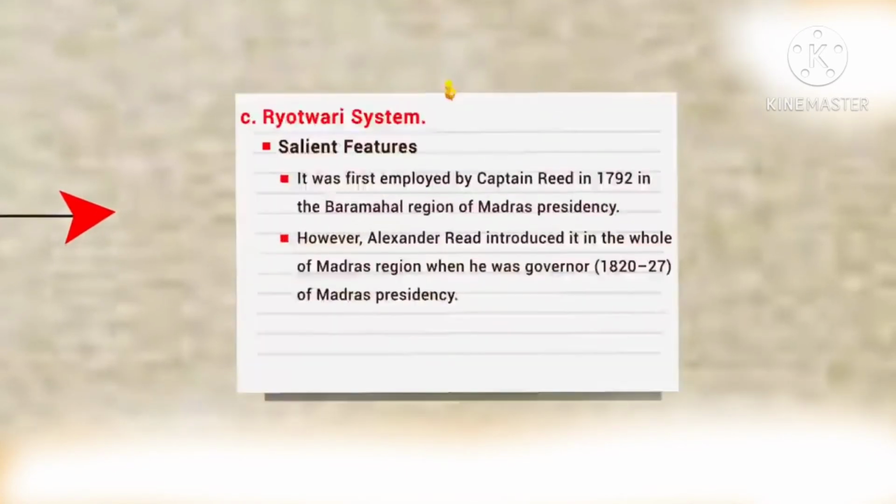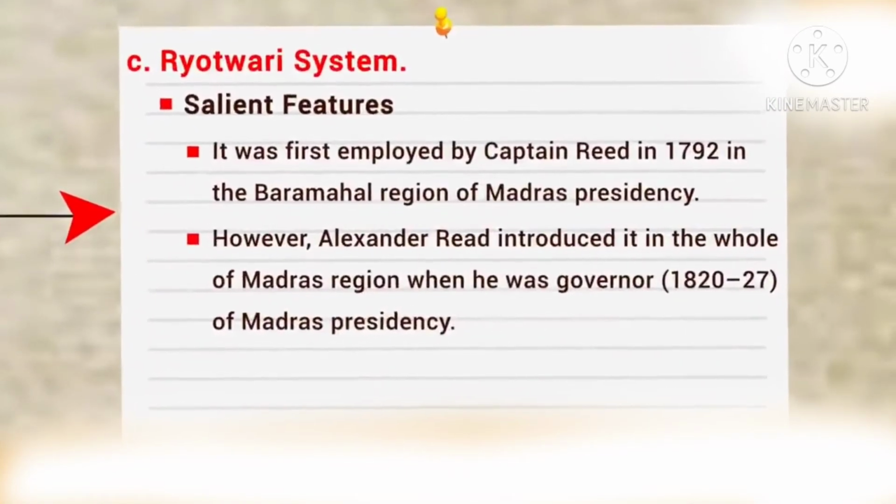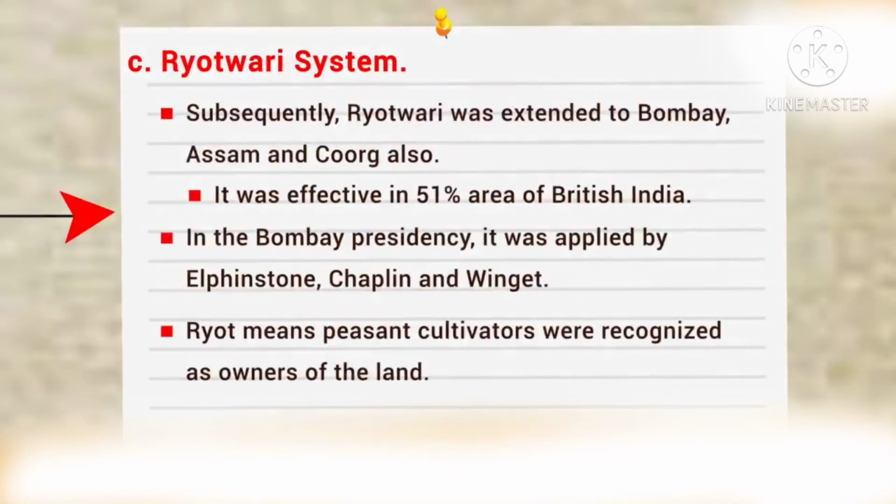Now let's go to the Raithwari system. The salient feature of the Raithwari system is that it was first employed by Captain Read in 1792 in the Baramahal region of the Madras Presidency. However, Thomas Munro introduced it in the whole of the Madras region when he was governor of Madras. Raithwari was extended to Bombay, Assam and Coorg also. It was effective in 51% of the area of British India. In the Bombay Presidency, it was applied by Elphinstone, Chaplin, and Wingate.